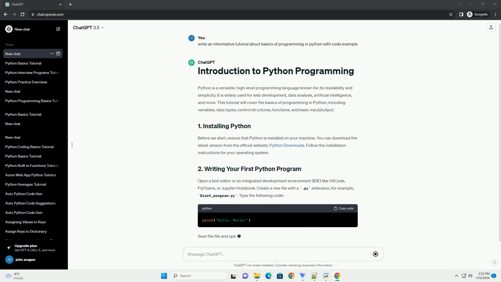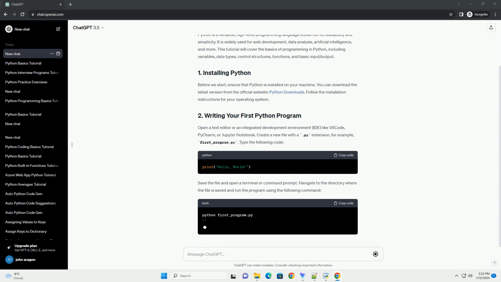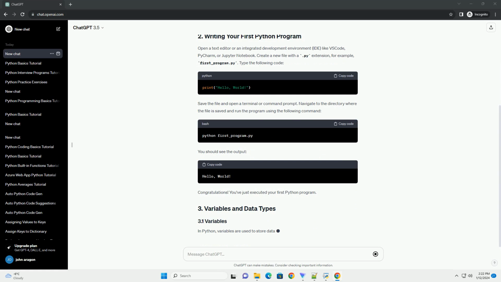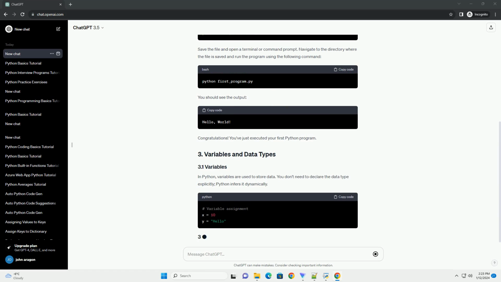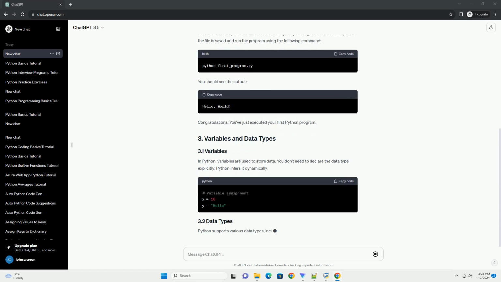Before we start, ensure that Python is installed on your machine. You can download the latest version from the official website, Python Downloads. Follow the installation instructions for your operating system. Open a text editor or an integrated development environment, IDE, like VSCode, PyCharm, or Jupyter Notebook.